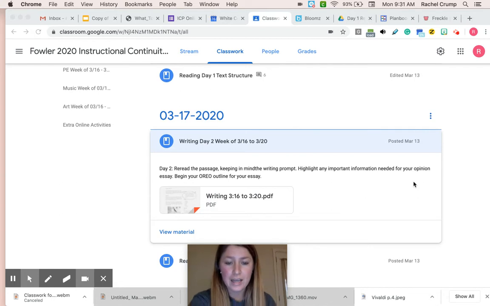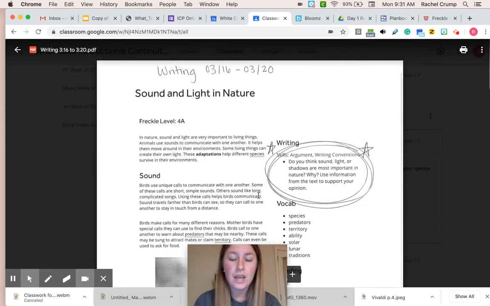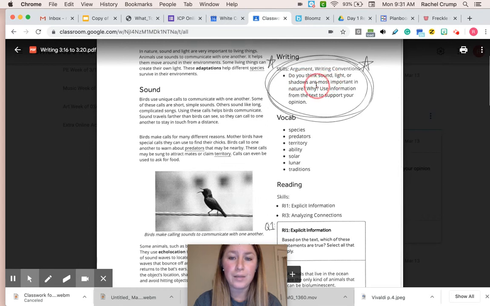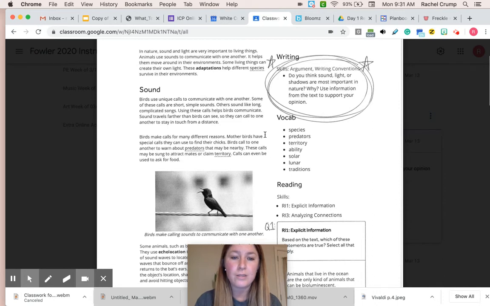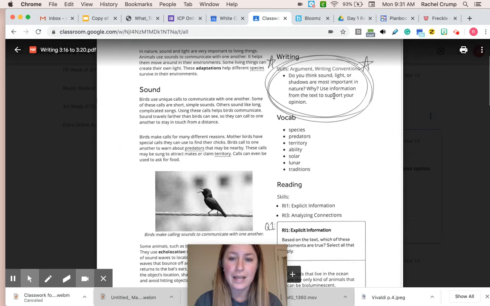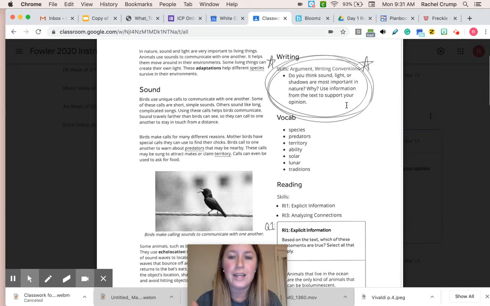I have included in your packet of worksheets the exact thing that is here on Google Classroom. I know some of you like to read your writing prompt and then highlight things that you think are important that you can use in your writing. That is why I printed it out for you. So go in, reread this entire passage. Think about your writing prompt. What is more important? What do you think we need to survive more? Do we need light, sound, or shadows? What would life be like without sound? What would life be like without light? Think about it, and highlight anything that's important.